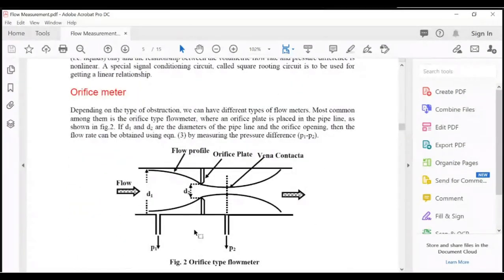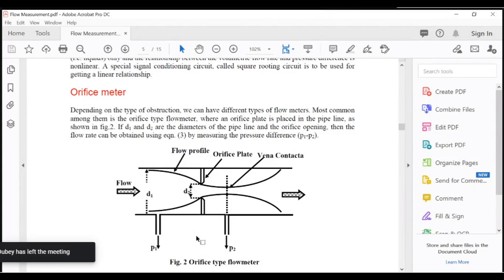So depending upon the type of obstruction, we can have different types of flow meters. Most common among them is the orifice type flow meter, where an orifice plate is placed on the pipeline as shown in figure. If D1 and D2 are the diameters of the pipeline and at the orifice opening, then the flow rate can be obtained using equation third by measuring the pressure difference P1 and P2.